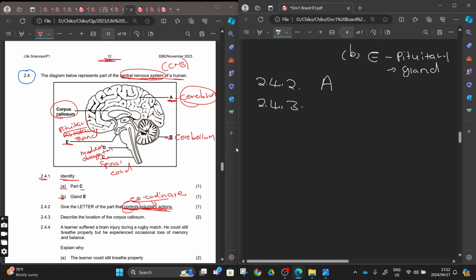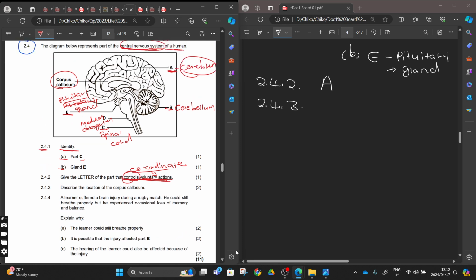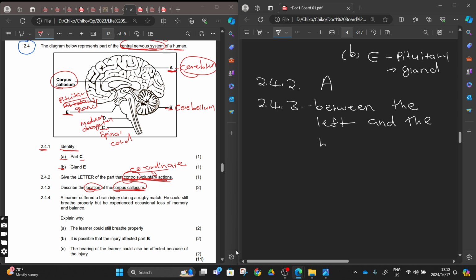2.4.3, let's go down here. Describe the location. We want the location now. Describe the location of the corpus callosum. Where is this corpus callosum located?